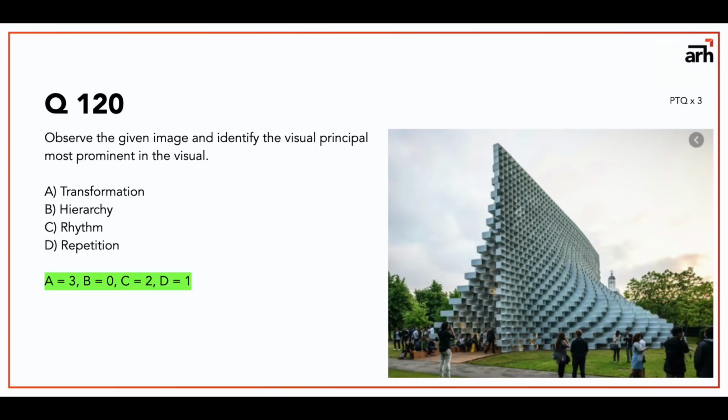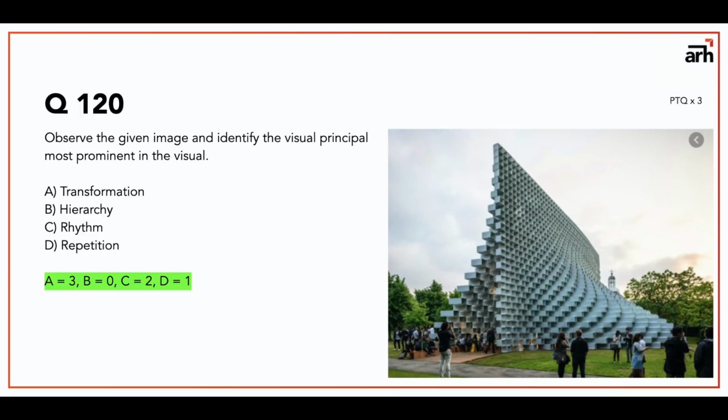Now this is actually a pavilion by Jark Ingels Architects for Serpentine Gallery. Here I think the prominent principle of design is transformation, because the shape is transforming slowly.